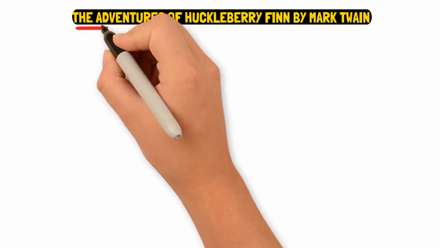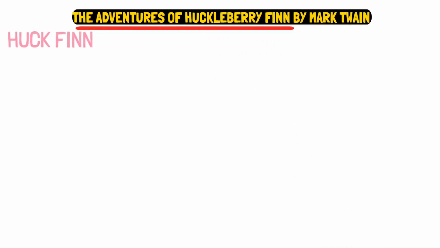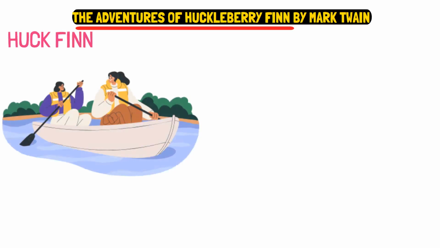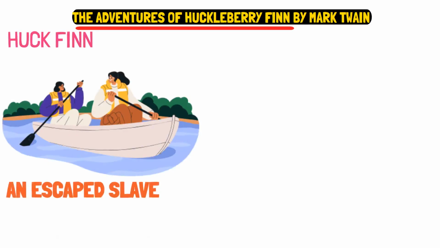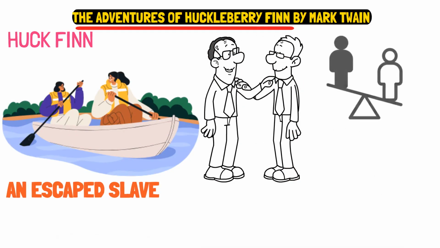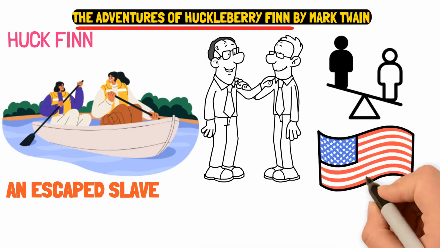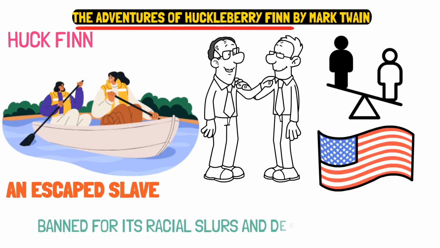The Adventures of Huckleberry Finn by Mark Twain. The Adventures of Huckleberry Finn follows Huck Finn as he travels down the Mississippi River with Jim, an escaped slave. It addresses themes of friendship, freedom, and racism in pre-Civil War America. Banned for its racial slurs and depiction of racism.